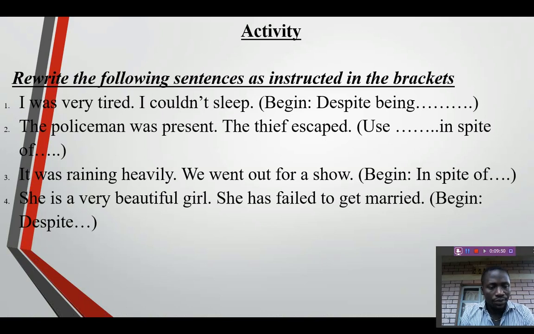And question 4. She was a very beautiful girl. She has failed to get married. She is, not was, she is a very beautiful girl. She has failed to get married. So they are requiring you to begin this sentence with despite.